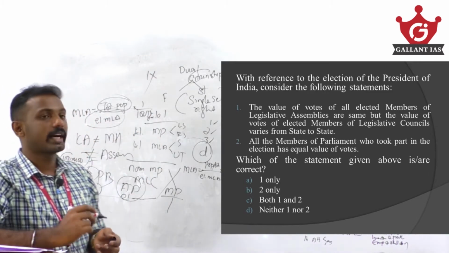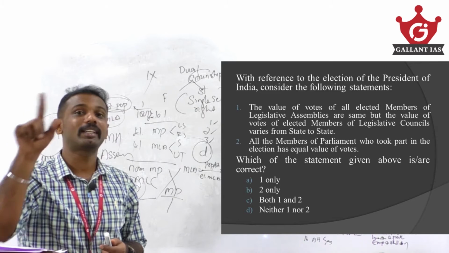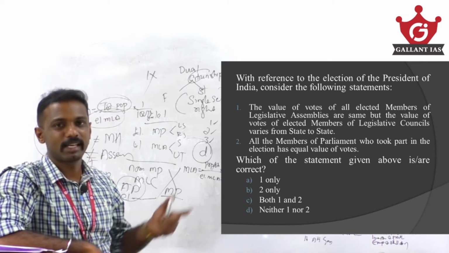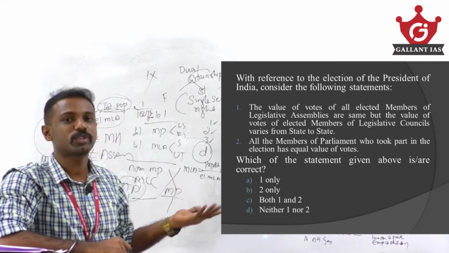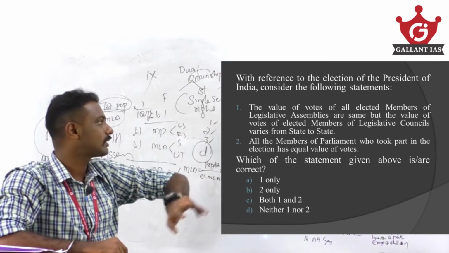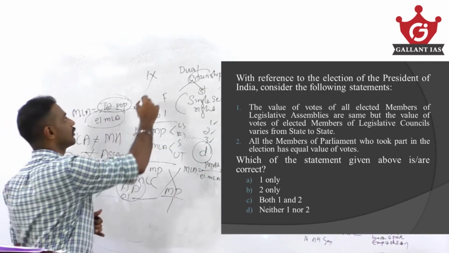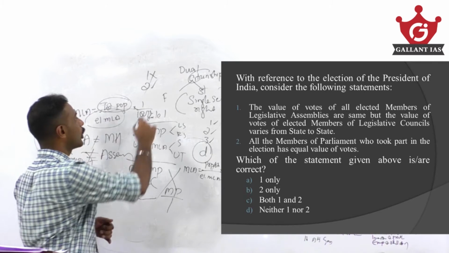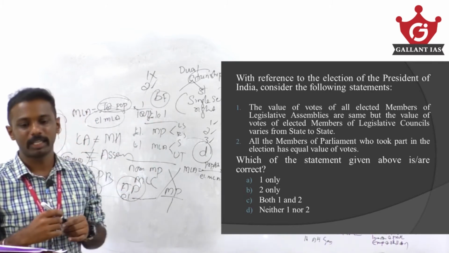All the members of Parliament who took part in the election have the same value of vote. That is a correct statement. So the answer becomes option B, that is 2 only.